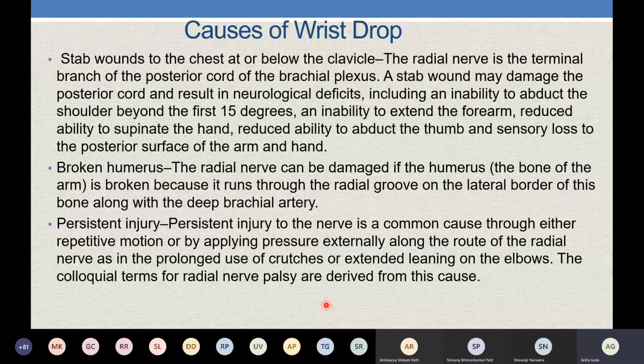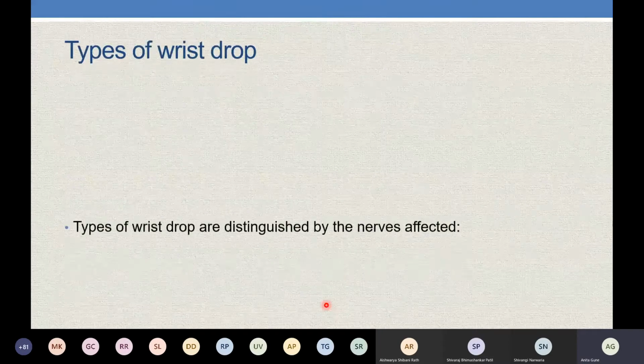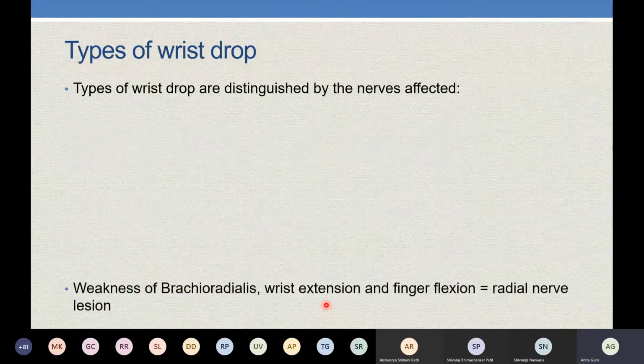If there is crutches, there will be wrist drop. Now, the shoulder joint mainly gets dislocated downwards. If it is getting dislocated downward, it will compress the radial nerve and will lead to wrist drop. What are the types of wrist drop?